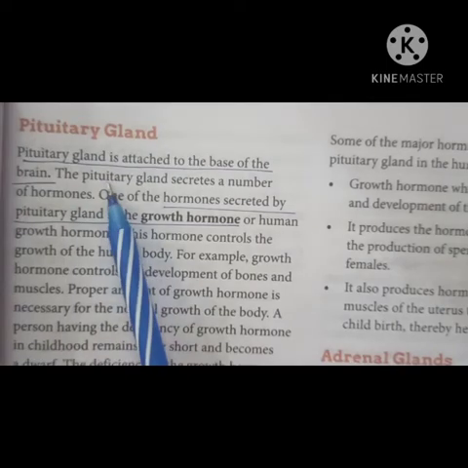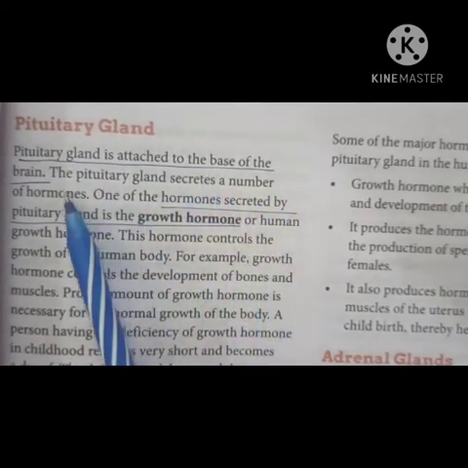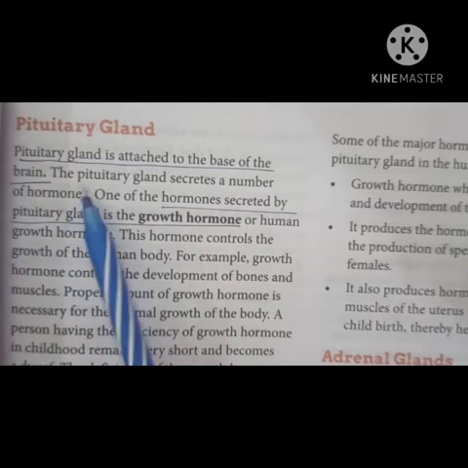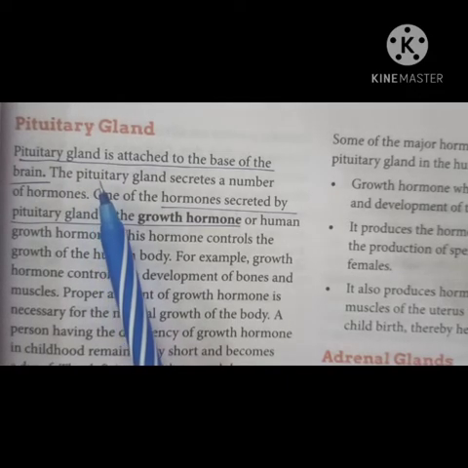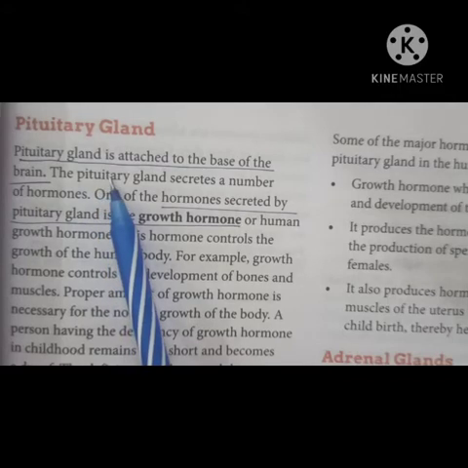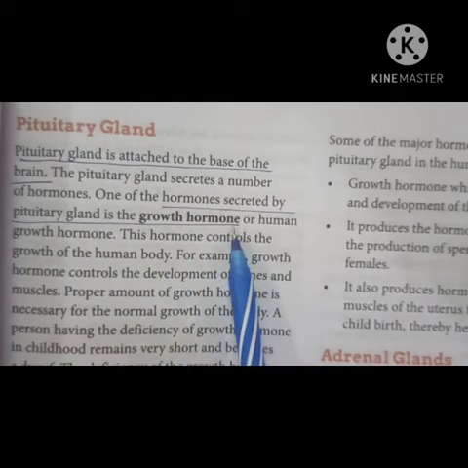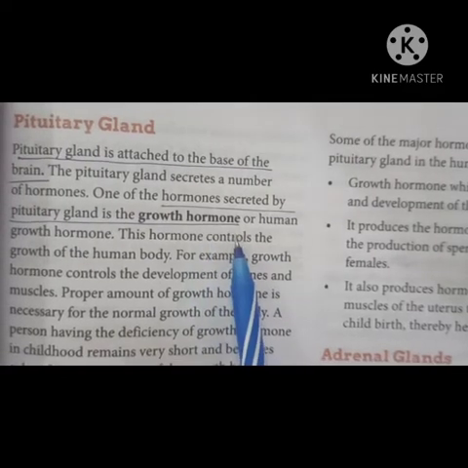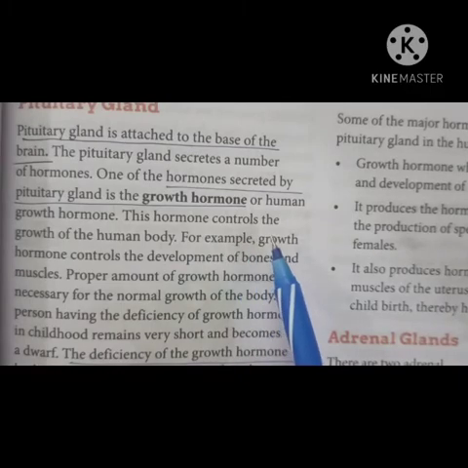The next endocrine gland is the pituitary gland. The pituitary gland is attached to the base of the brain and its size is just like a pea, the same size as a pea seed. The hormone secreted by the pituitary gland is called growth hormone. Actually, the pituitary gland secretes a number of hormones, but one of the main hormones is growth hormone, which regulates the growth of a person.